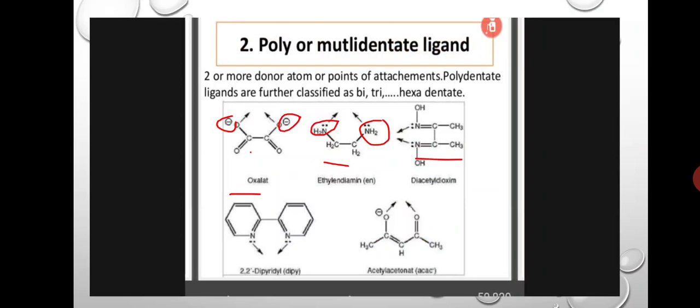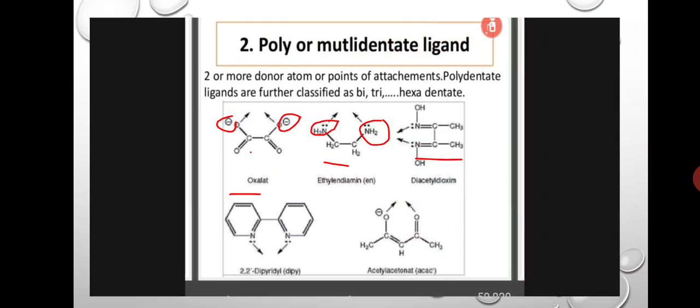Next is polydentate or multidentate ligands, which have two or more donating sites, meaning these ligands will donate two or more pairs of electrons to the metal atom and form two or more bonds with the metal atom. For example, bidentate means it has two donor sites, so it will give two pairs of electrons to the metal and form two bonds with the metal atom.